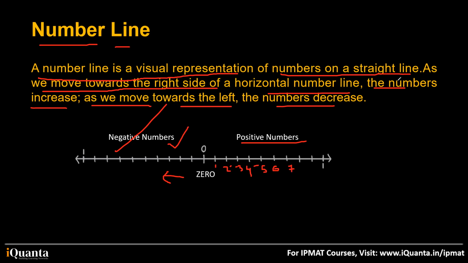What did the definition say? You can represent any number on the number line, right? So if I represent, say, 1.2, it will be slightly ahead of 1. We have our 1 over here, and 1.2 will be somewhere around here. So that also can be represented. All the numbers can be represented on a number line except complex numbers, because complex numbers have another name called imaginary numbers. We are studying in class 11, 12, and we have never heard of a number called imaginary numbers in our calculations, right?